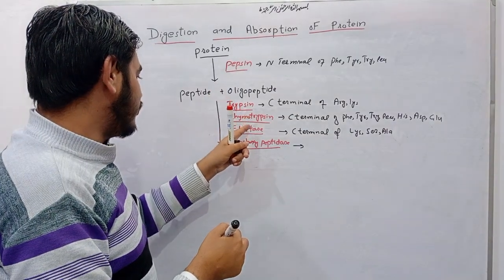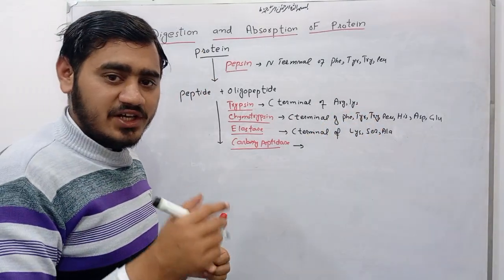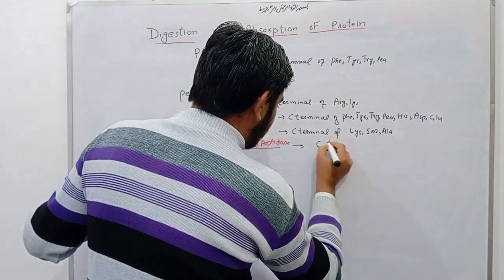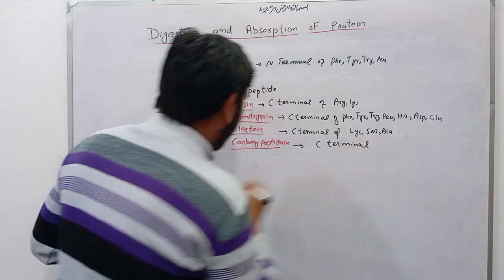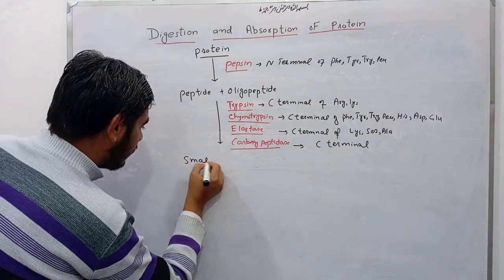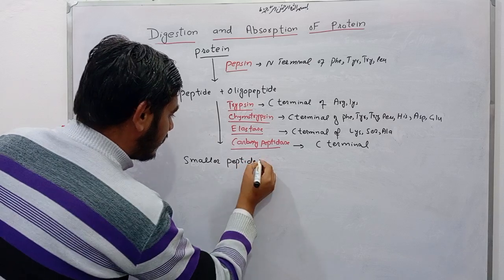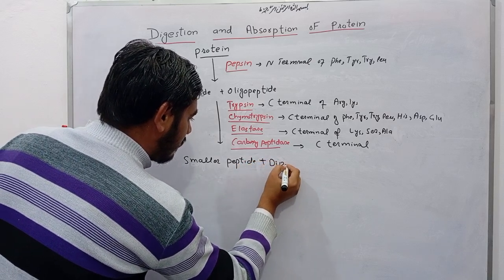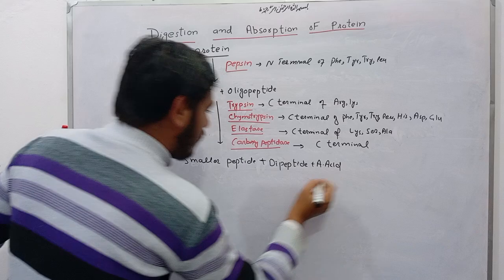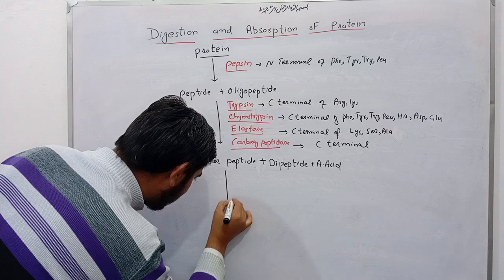Trypsin, chymotrypsin, and elastase are endopeptidase enzymes. Exopeptidase cleaves the terminal peptide bond. It acts upon only the C terminal and converts these peptides and oligopeptides into smaller peptides, dipeptides, and amino acids.